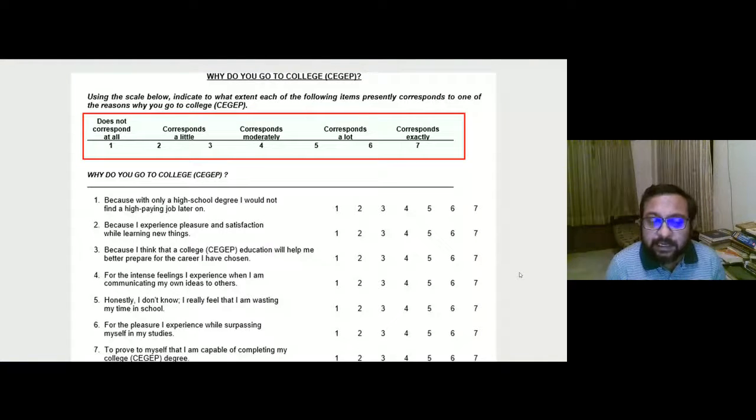It does not necessarily mean that it is a numerical data. So here 1 represents does not correspond at all. 2 represents something between does not correspond and corresponds a little. 3 represents something between corresponds a little and corresponds moderately. So you understand this is how the data is placed in space. And the numbers are only abbreviations of a long sentence.